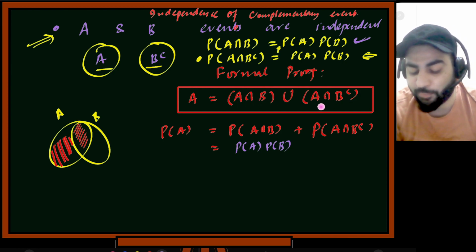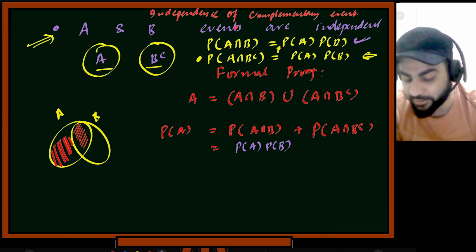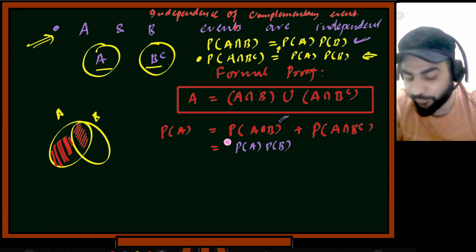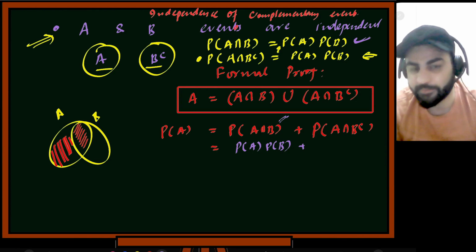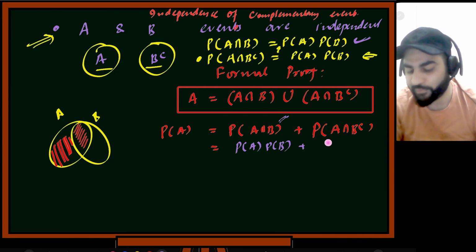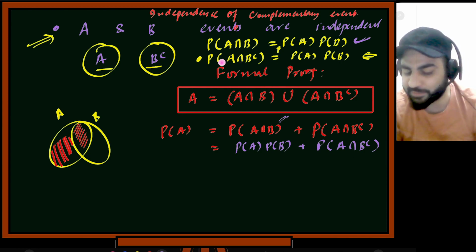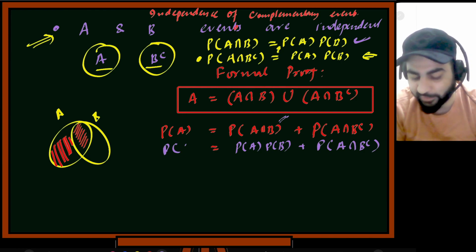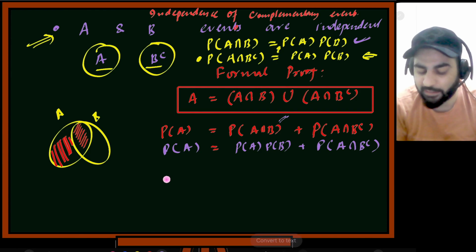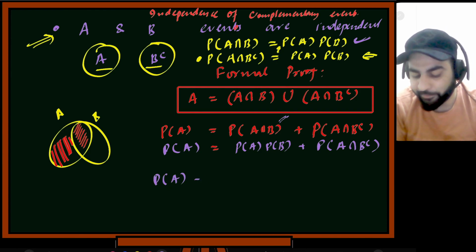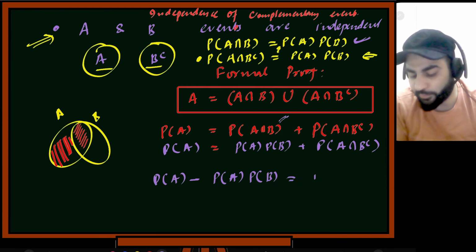Now I use the axiom of probability. I can just expand these things out. So here this thing is given to me. This thing is equal to probability of A multiplied by probability of B, plus this thing I don't know anything about, so probability of A intersection B complement. This is my part, and this is probability of A. So I'll turn this to the other side. This will be probability of A minus probability of A into probability of B. This is equal to probability of A intersection B complement.